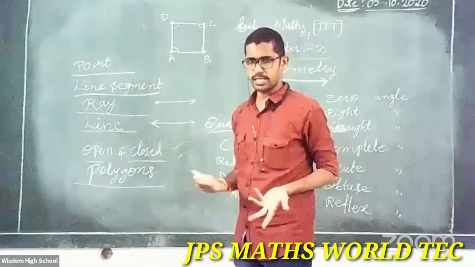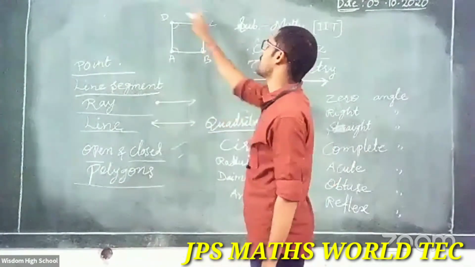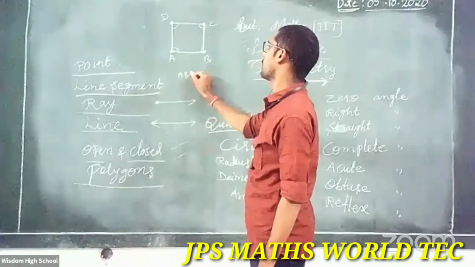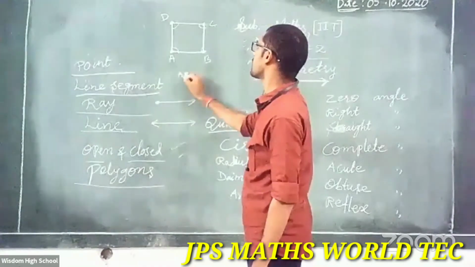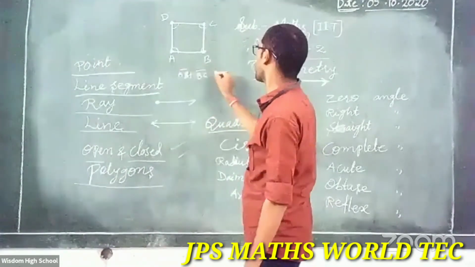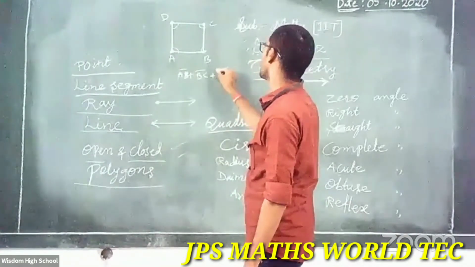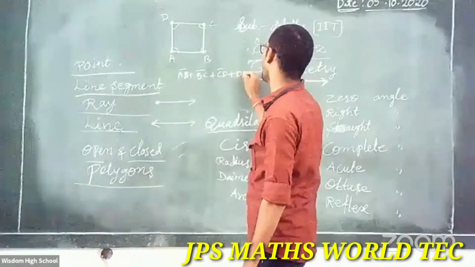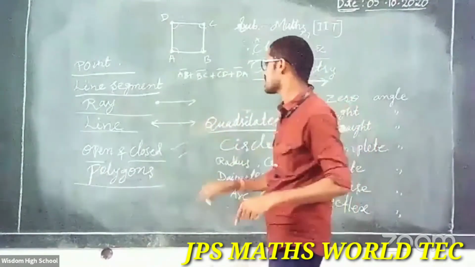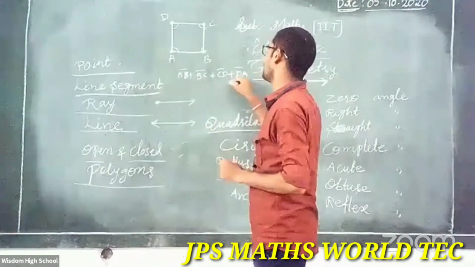Simple, easy, no? How do we find the perimeter? AB is one side, plus BC, plus CD, plus DA. So AB plus BC plus CD plus DA.